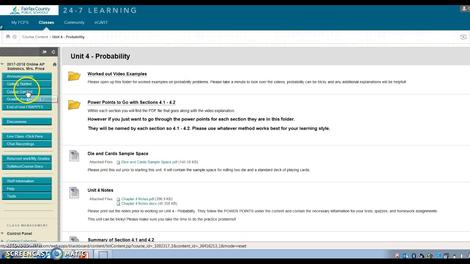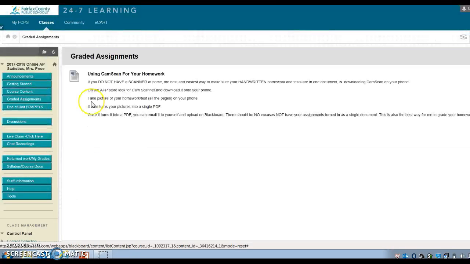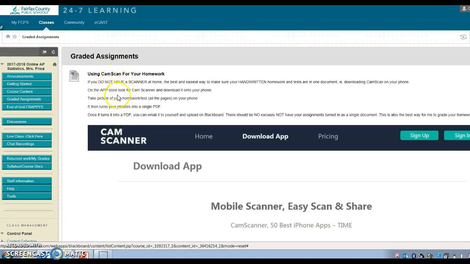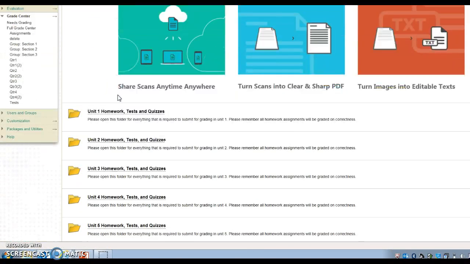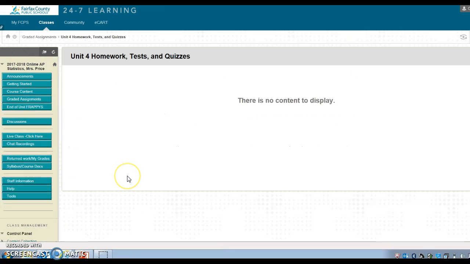Okay, so that's the course content. That's basically where you're going to find your textbooks. The graded assignment is where you're going to turn everything in. Okay, make sure you have your CamScanner uploaded on your phones. Let's just go to Unit 4, Homework, Tests, and Quizzes. This is where everything is.